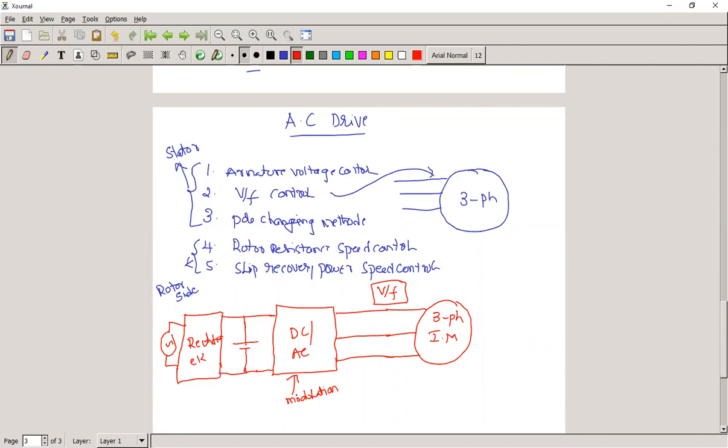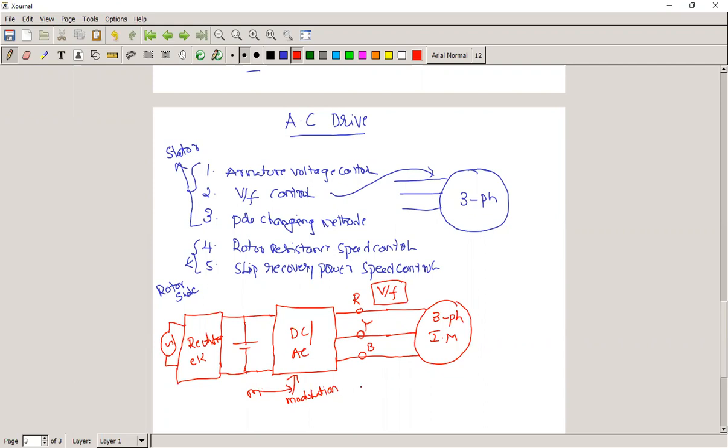It affects the voltage available at these points, R, Y, B. The voltage available at this point we can change by changing the modulation index, which we simply represent as M. That is one parameter we can control in the inverter circuit.